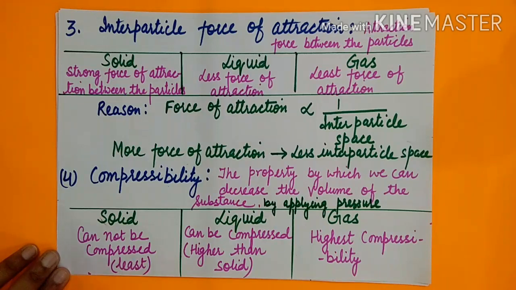Solid cannot be compressed, so it has the least compressibility. Liquid can be compressed, higher than solid. Gas has the highest compressibility because it has more space and its particles can come closer by applying pressure.